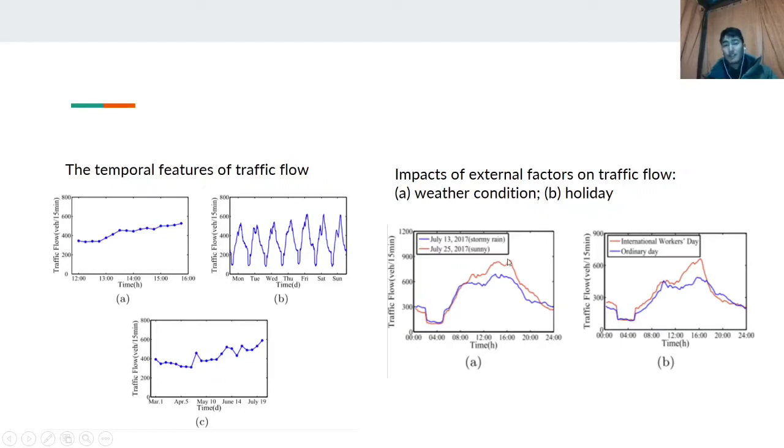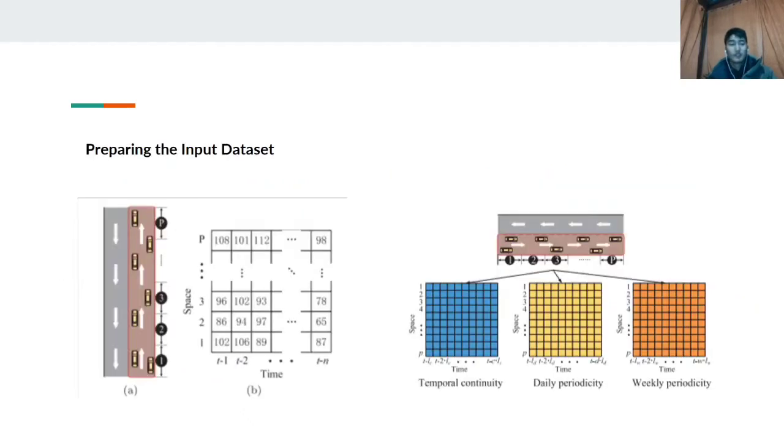The right side figures show the impacts of external factors on traffic flow. Figure A shows the weather condition effects, where one is collected on a stormy day and the other on a sunny day. It shows that there are great changes. And figure B shows traffic flow trends on an ordinary day and an international workers day. Here also there are huge differences.